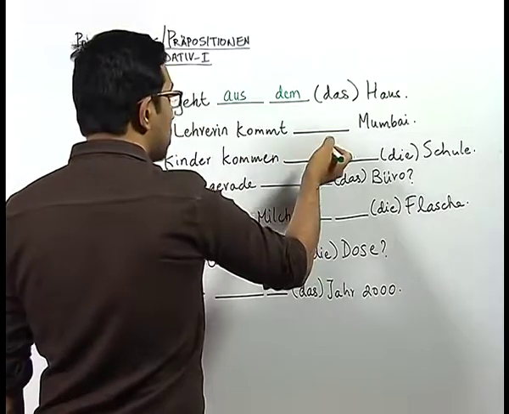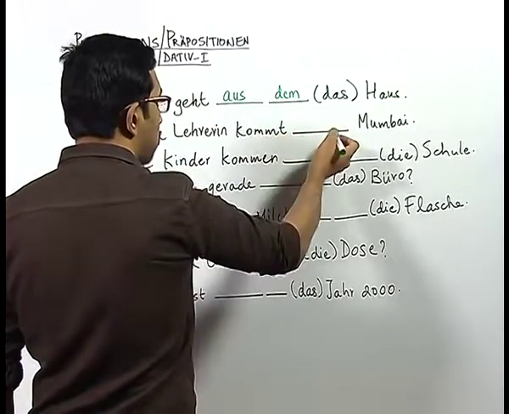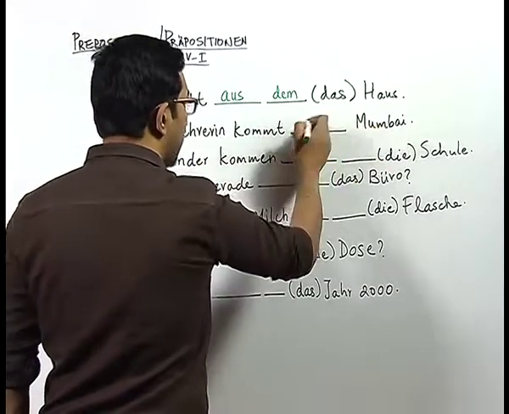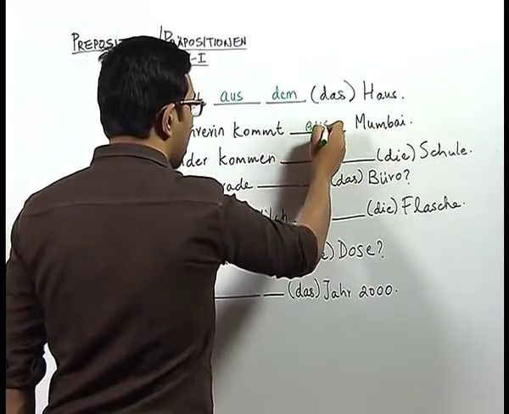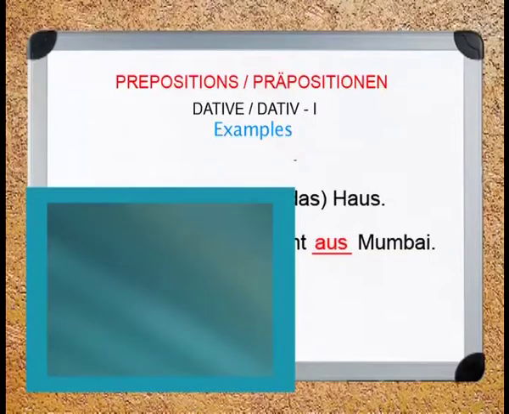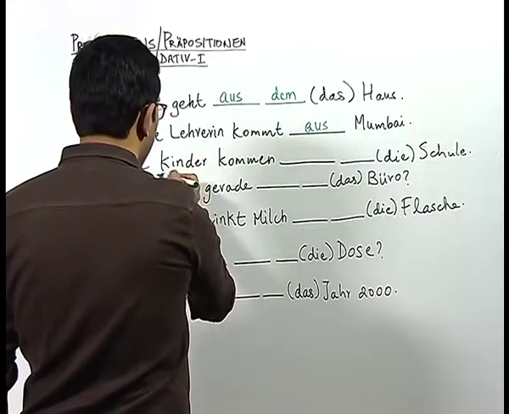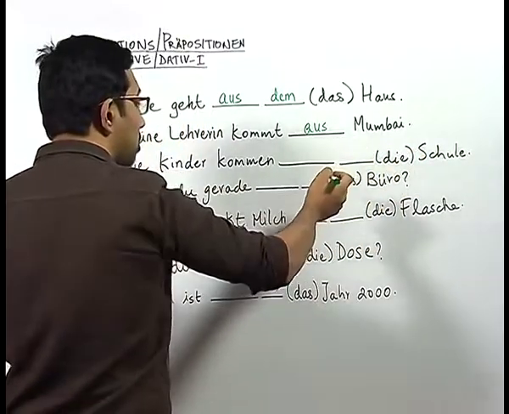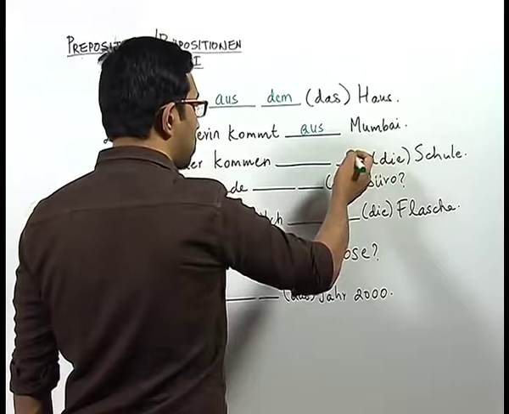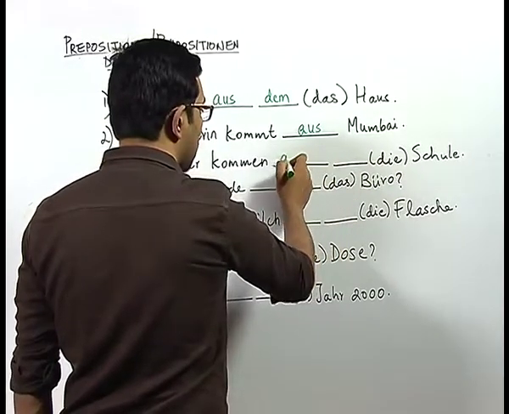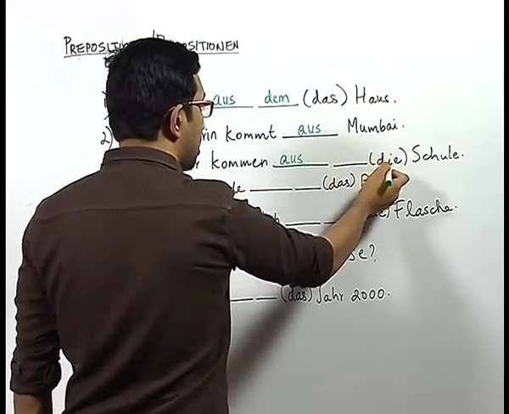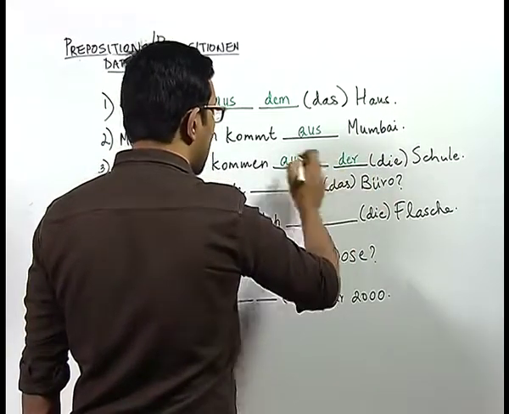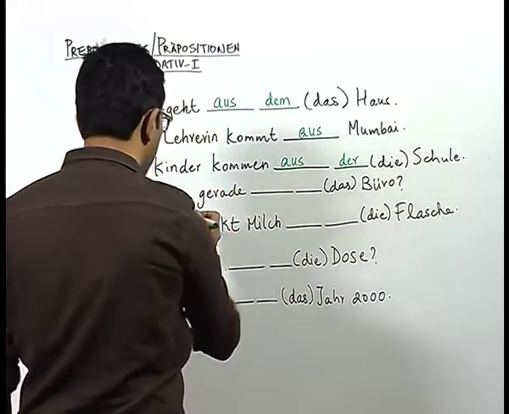To show the origin of a person, we have to use the preposition aus. So, we have the sentence here, meine Lehrerin kommt aus Mumbai. Again, here we have the sentence, die Kinder kommen aus der Schule. To show the origin from an enclosed space or area, we use the preposition aus, and as you know, die becomes der. So, we write the article der, aus der Schule.